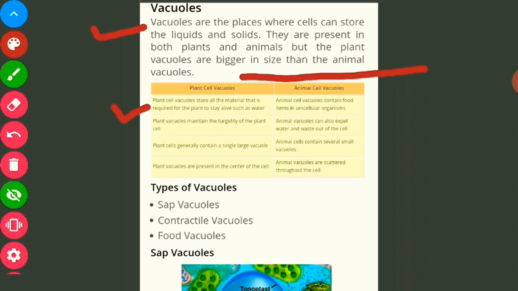Plant cells generally contain a single large vacuole. Like I told you, they contain a single large vacuole. Plant vacuoles are present in the center of the cell.